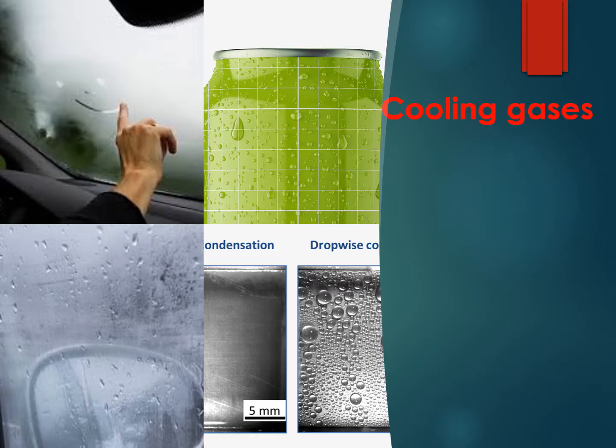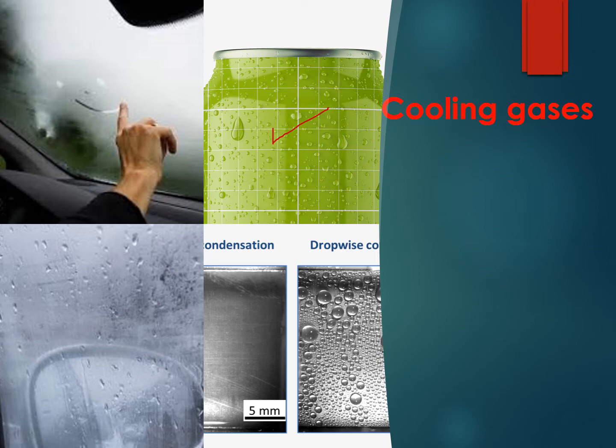Look with me at these pictures. The first one: when you like to drink a cold drink, what happens at the outside surface of the bottle? Very good, there are drops of water.